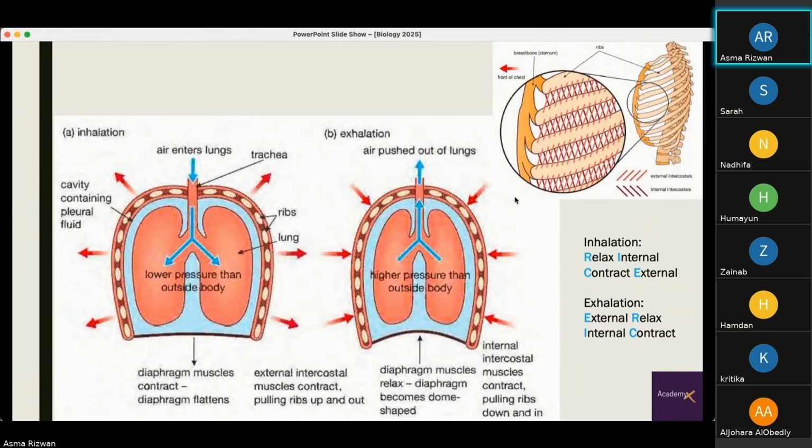An easier way to remember this is, during inhalation, you can remember the mnemonic RICE, where we relax our internal intercostals and we contract our external intercostals. And then during exhalation, you can remember it by AIRING. So externals relax and internals contract. So to remember the movements of the intercostal muscles, you can use this mnemonic.